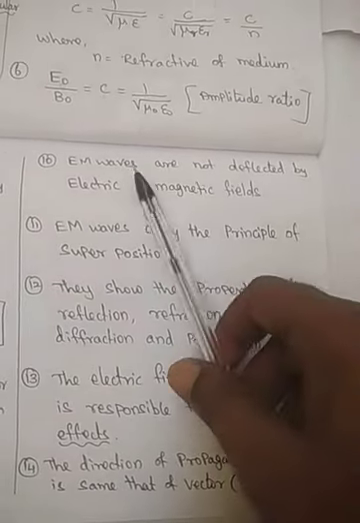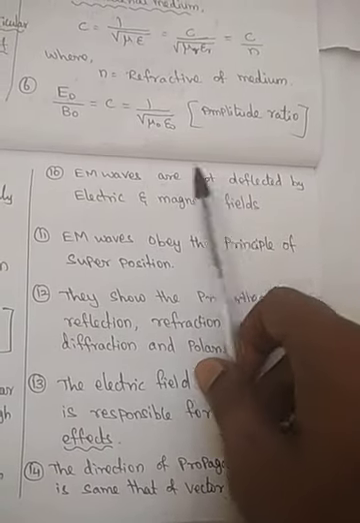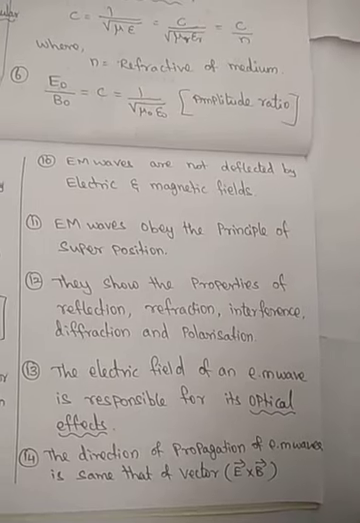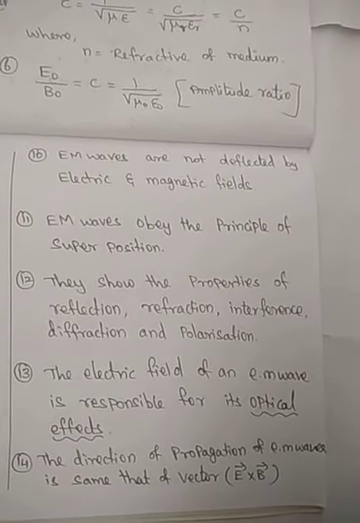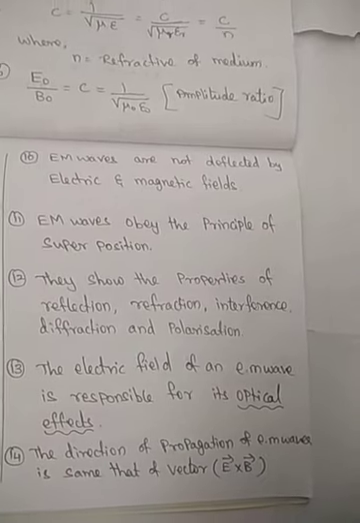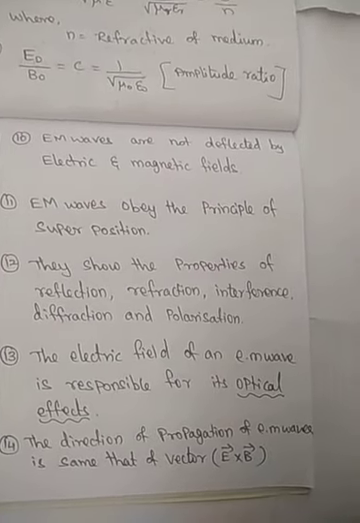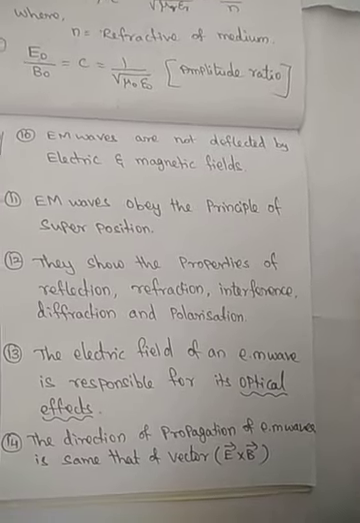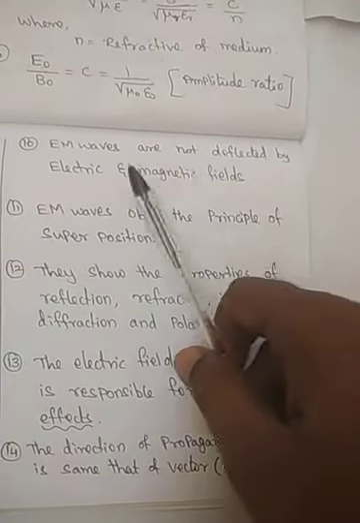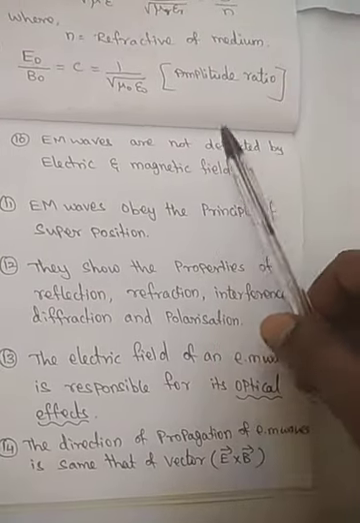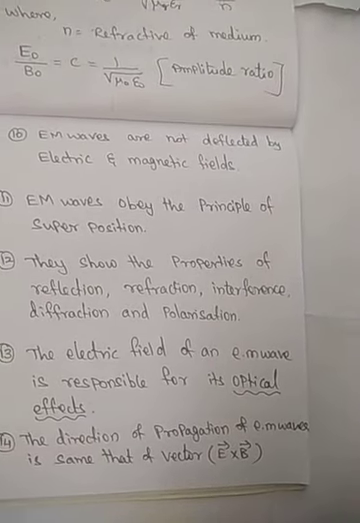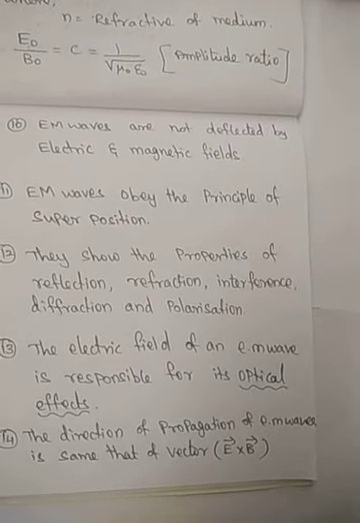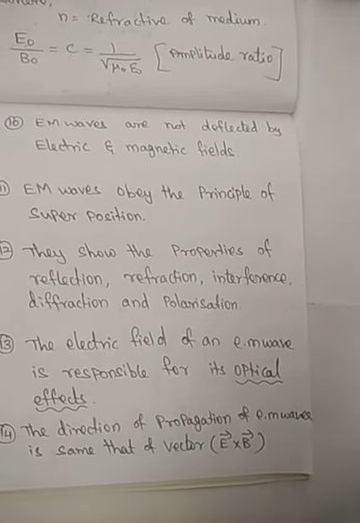Also, a very important thing: electromagnetic waves are not deflected by electric and magnetic fields. Hence we use electromagnetic waves for radio communication and satellite communication; even cell phone communications use electromagnetic waves. If they were deflected by electric and magnetic fields, we would not be able to use electromagnetic waves for any communication purpose, because the data would be disturbed by external electric and magnetic fields.